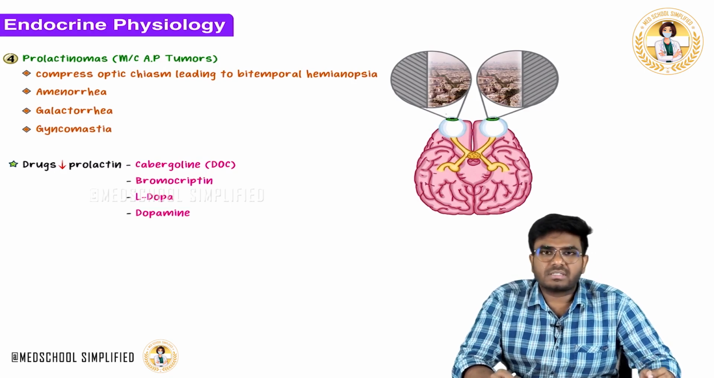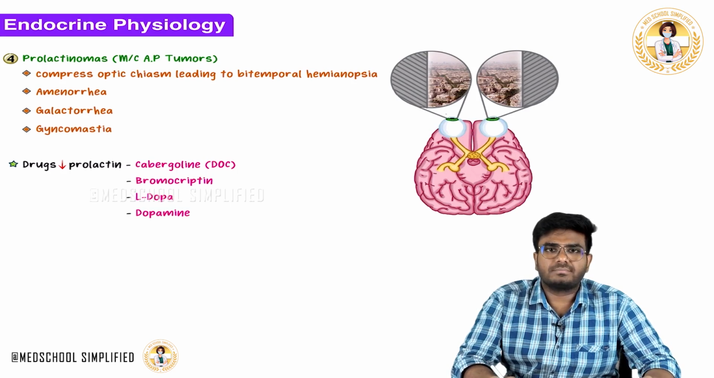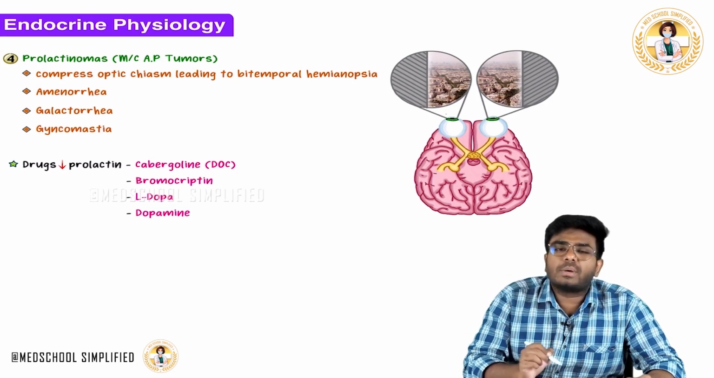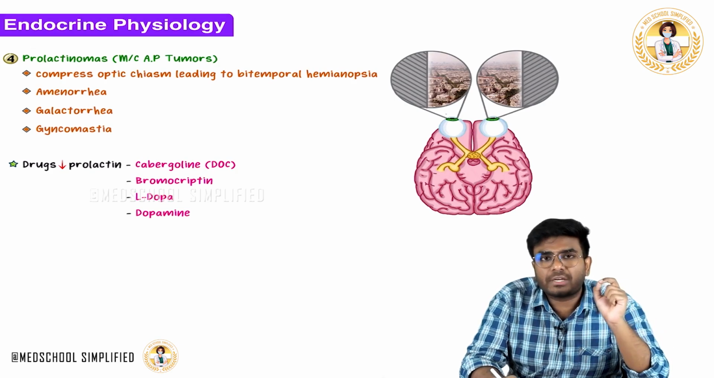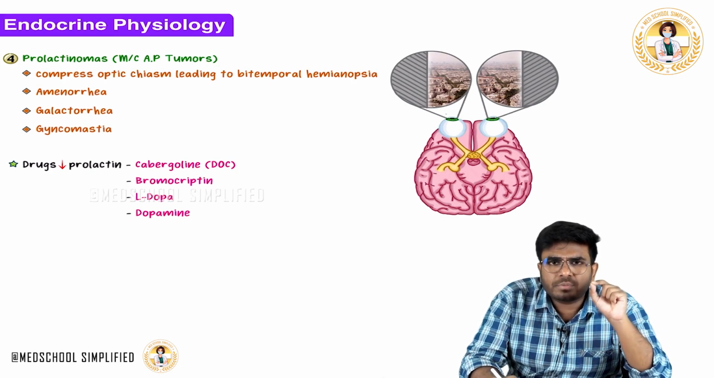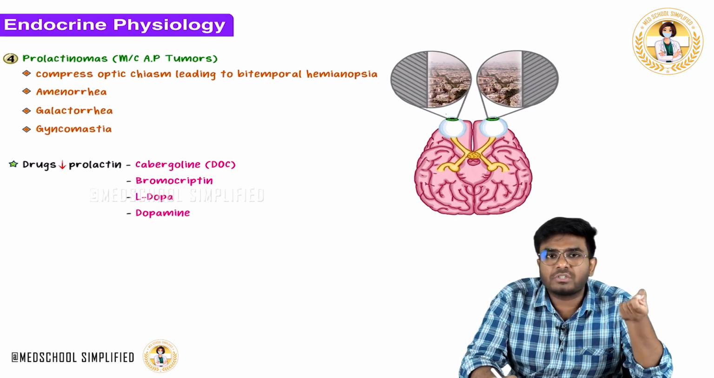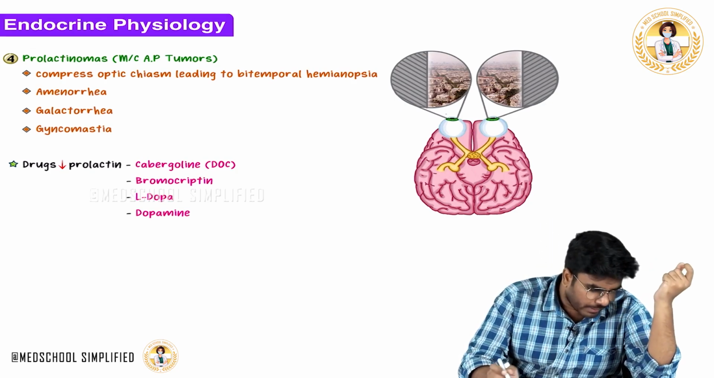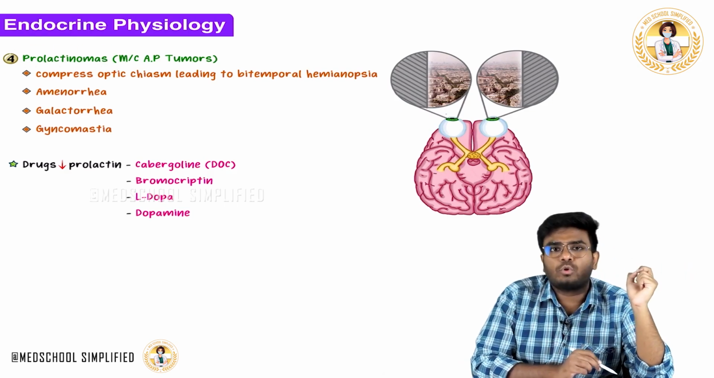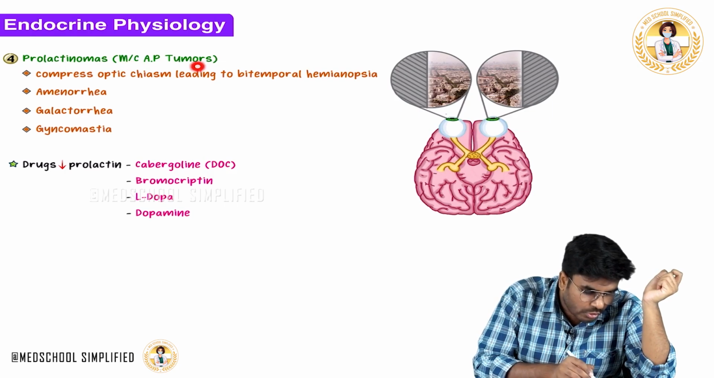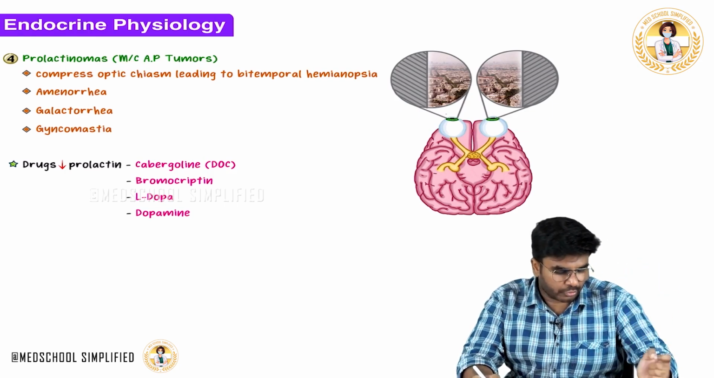After this, let's discuss one more clinical case, that is prolactinomas. So what exactly are prolactinomas? See, prolactinomas are the tumors of lactotropes. Normally lactotropes are supposed to produce prolactin. We know lactotropes are one of the acidophilic cells in the anterior pituitary. So prolactinomas are the tumors of lactotropes, and they are the most common anterior pituitary tumors.